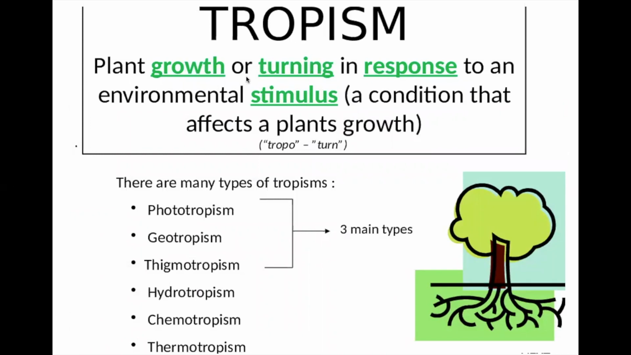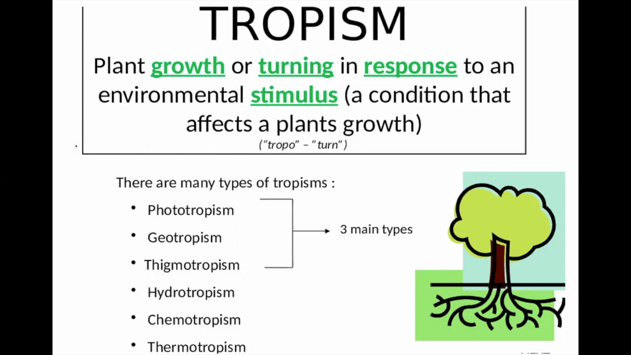Plants' growth or turning in response to an environmental stimulus is called tropism. Tropo means turn. We will be studying different types of tropism. Phototropism is related to light. There are two types of phototropism, positive phototropism and negative phototropism. Positive phototropism means moving towards the light, and negative phototropism means moving away from the light.